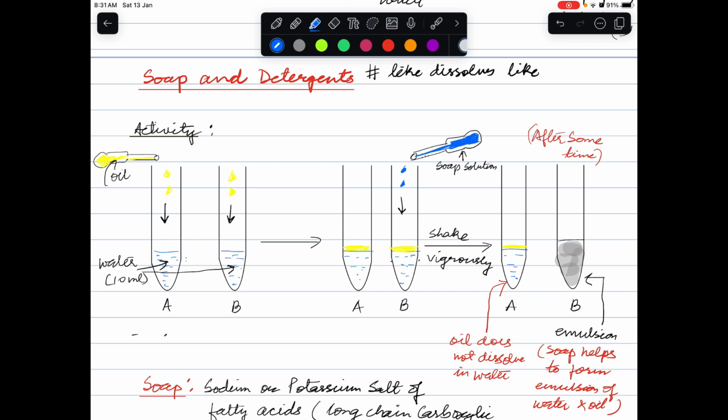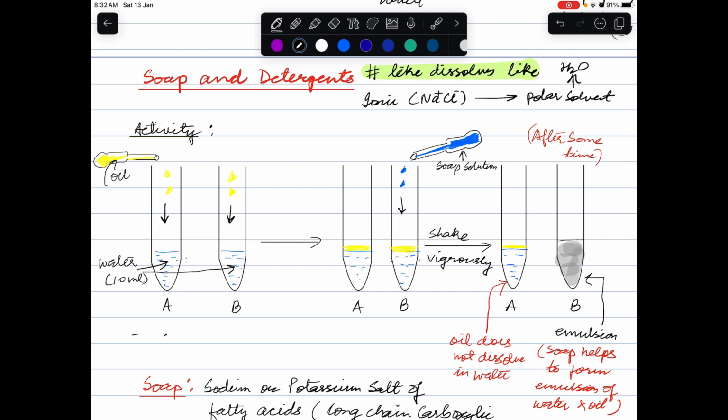What is the meaning of this? Like dissolves like. It means that if we have any ionic substance, for example sodium chloride, which is made up of oppositely charged ions, it is soluble only in a similar type of solvent which we call a polar solvent, and one of the best examples of a polar solvent is our universal solvent, which is water.